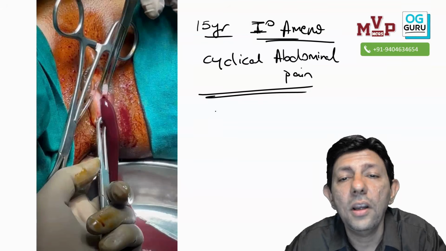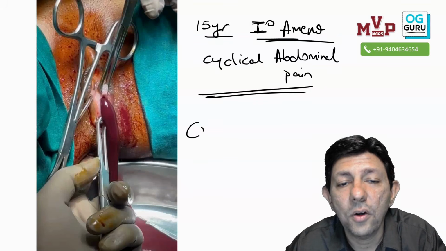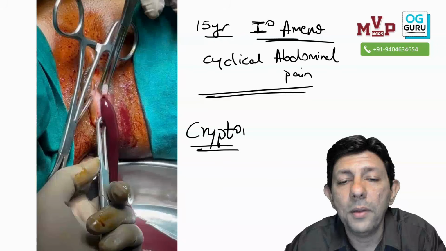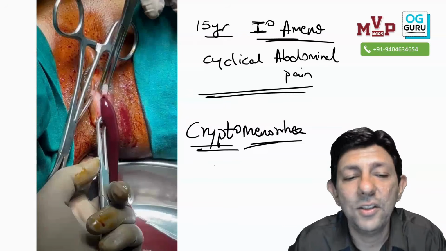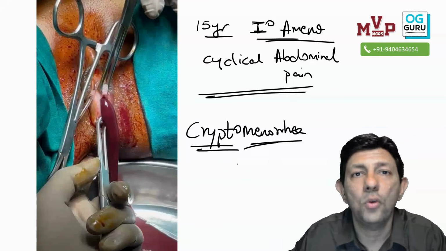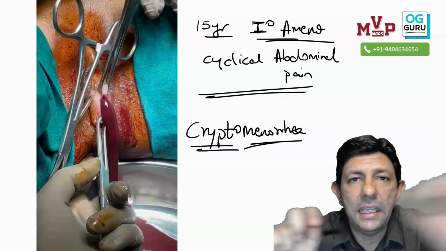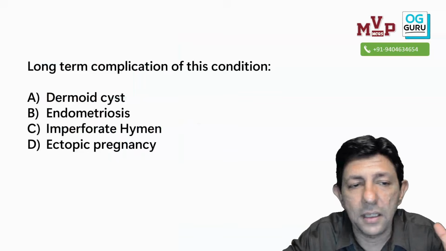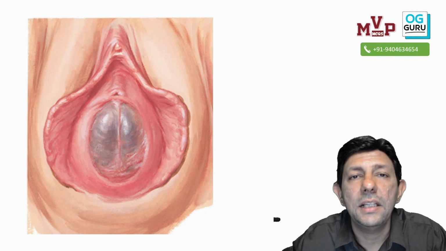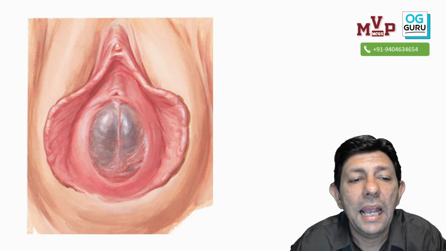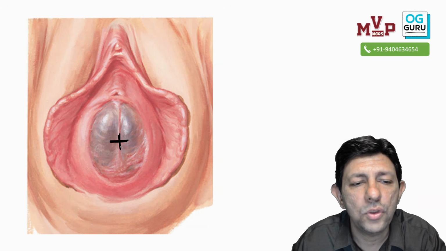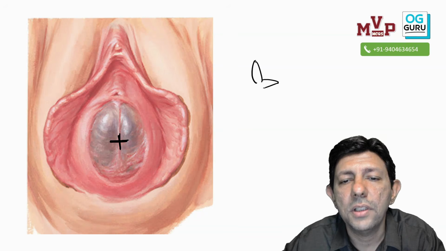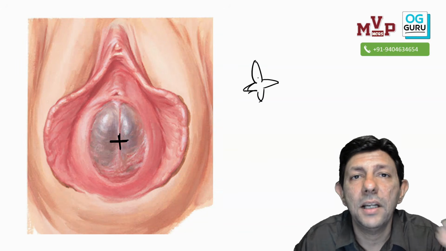So this amenorrhea is called cryptomenorrhea. Crypto means hidden. And this is your imperforate hymen. Yes or no? Simple. You could identify the video. A nick is taken at the vaginal opening and altered blood comes out. Same picture, tense bulging hymen, and you are supposed to make a cruciate incision like we did, one line, or you can make a cross cruciate incision, so that all the blood will come out. These patients present with primary amenorrhea.